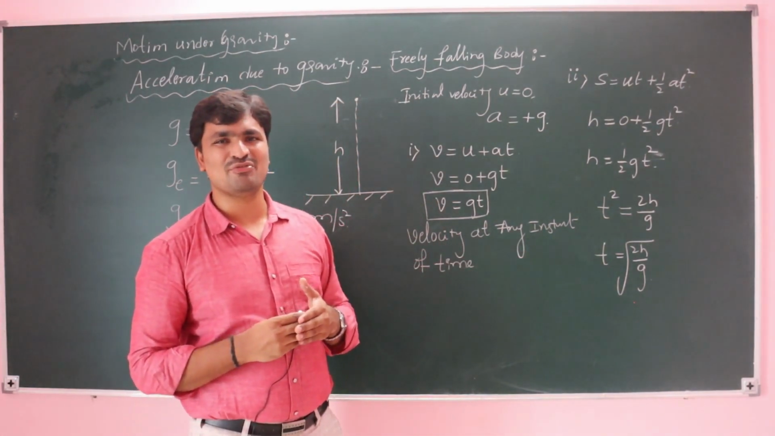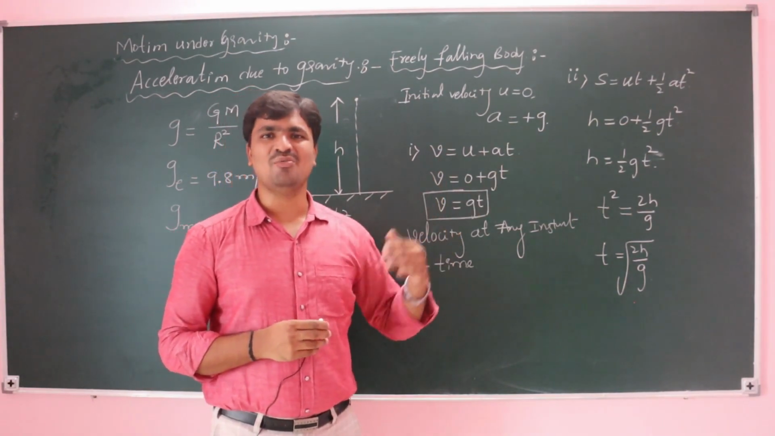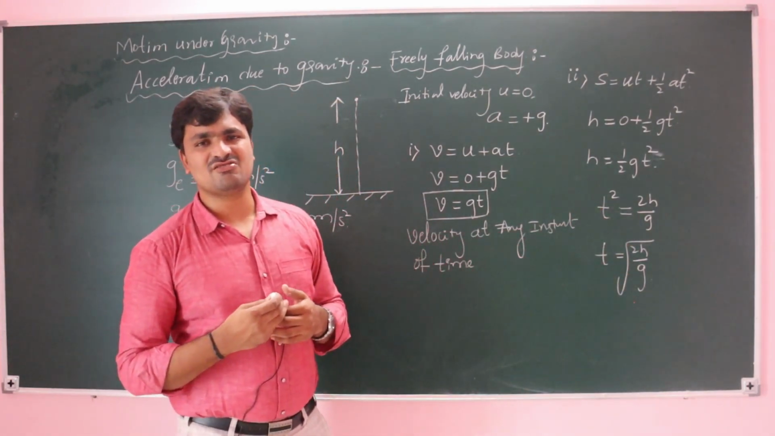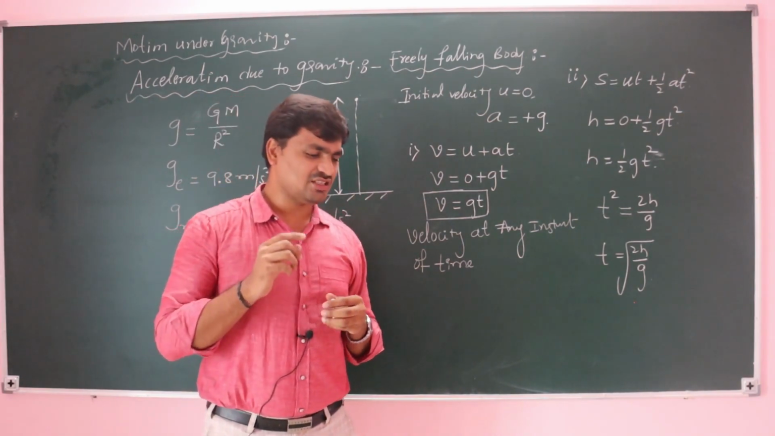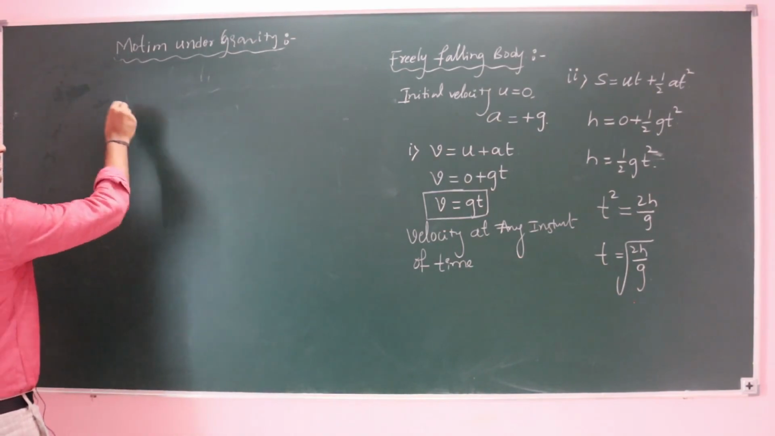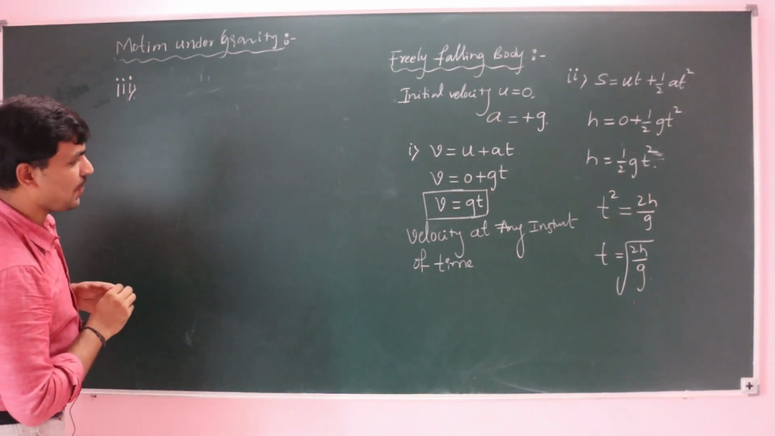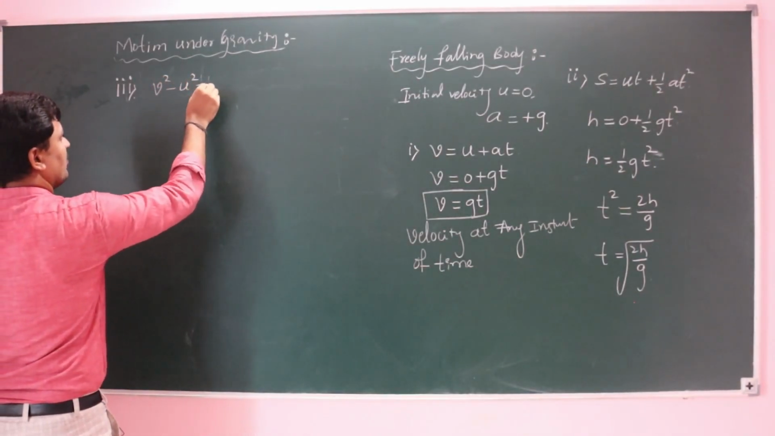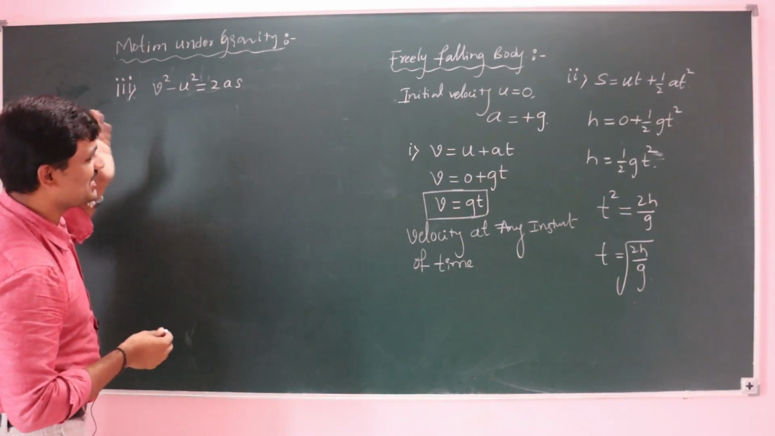When the body is dropped from a height of 100 meters, how much time is taken to reach the ground? Similarly, if a body is dropped from 200 meters or 500 meters, you can find the time using this equation. Next, the third equation: v square minus u square is equal to 2as.